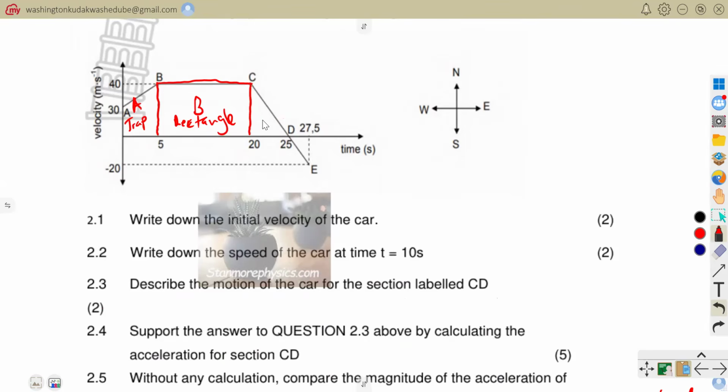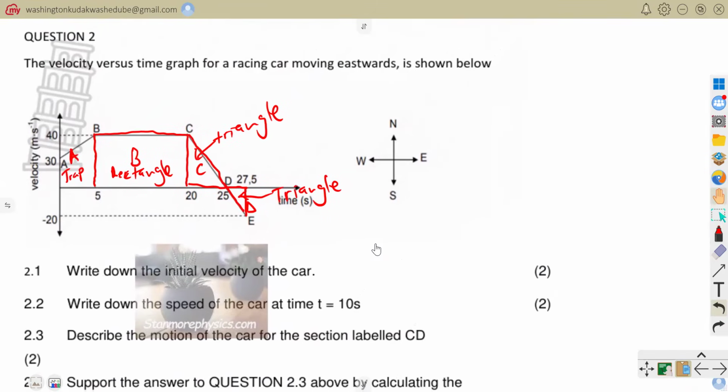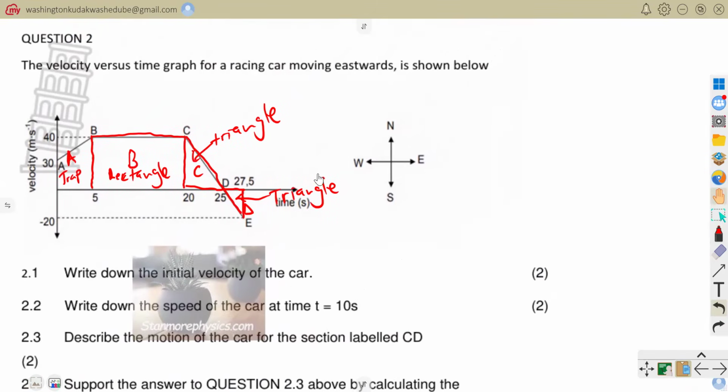And then we can see that the last part, this part C, which is making this shape, is a triangle. So here we have got a triangle. And then here we also have a triangle, which is part D. We have got a triangle as well. So now when you're calculating the total displacement, let me use this space that I have here so that you can relate.